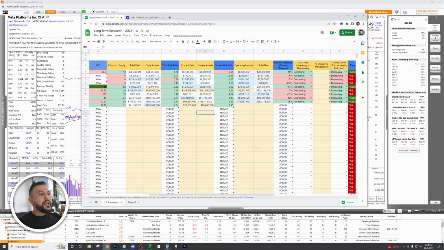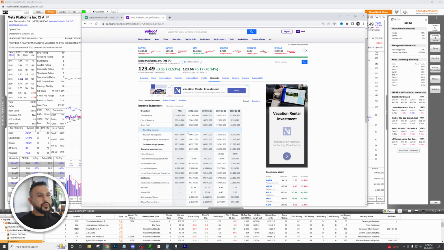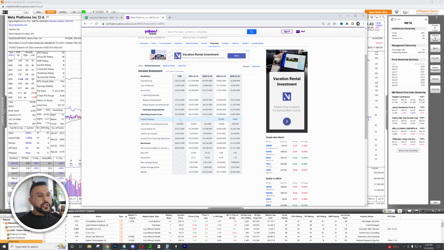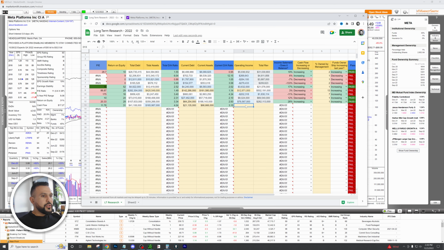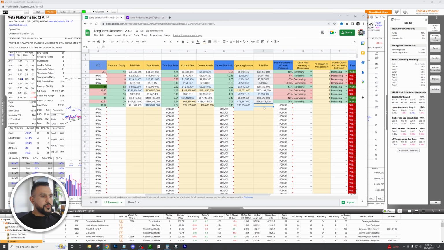All right, now we want to look at operating income and total revenue. So how do we do that? We're going to go to income statement and we're going to look at operating income. Operating income is 35 million. So we're going to plug that in here and we're going to look at total revenue. We're going to plug that in here. Perfect. We got 30%, another check mark.